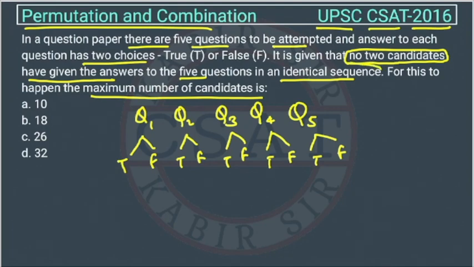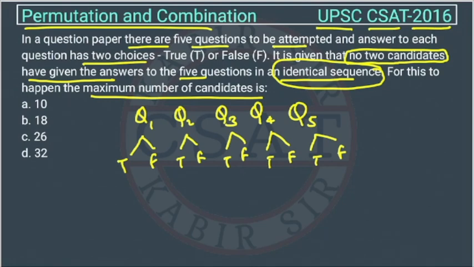identical sequence. So here we simply have to find out how many unique sequences we can generate. For this to happen, the maximum number of candidates is, right? So as many unique sequences as are generated, that many students there will be. As soon as there is one more student, the sequence of answers will start to match.